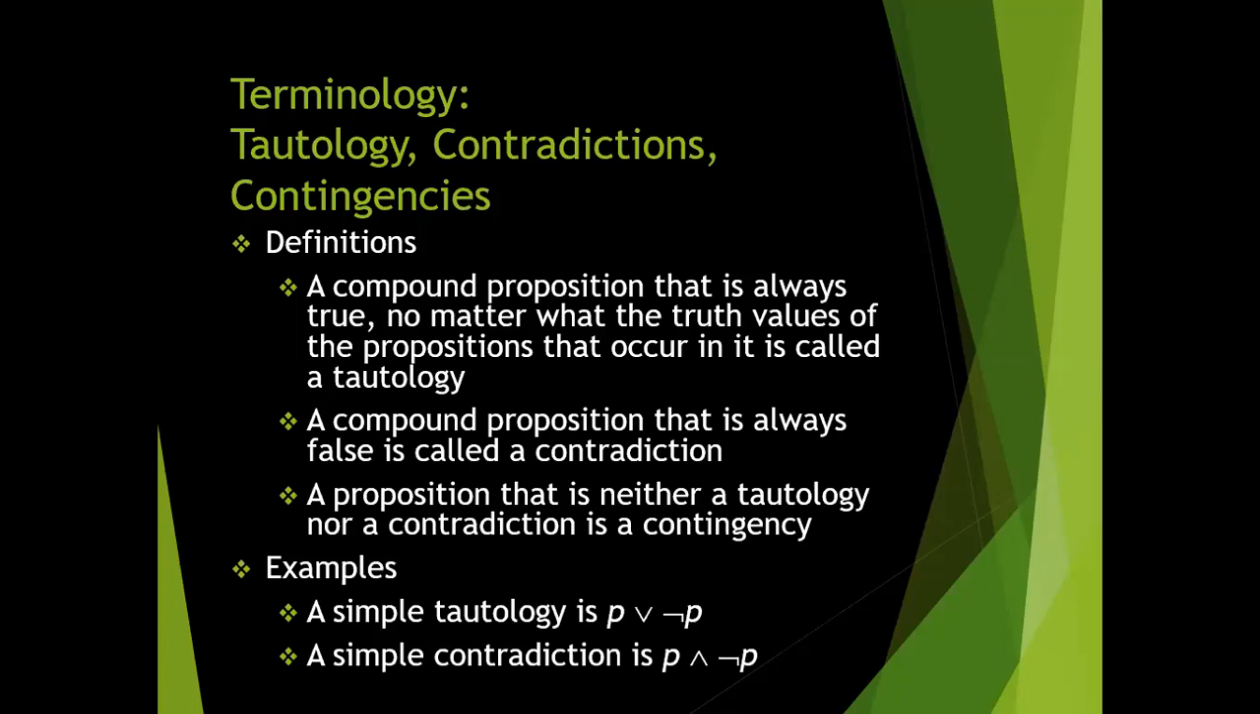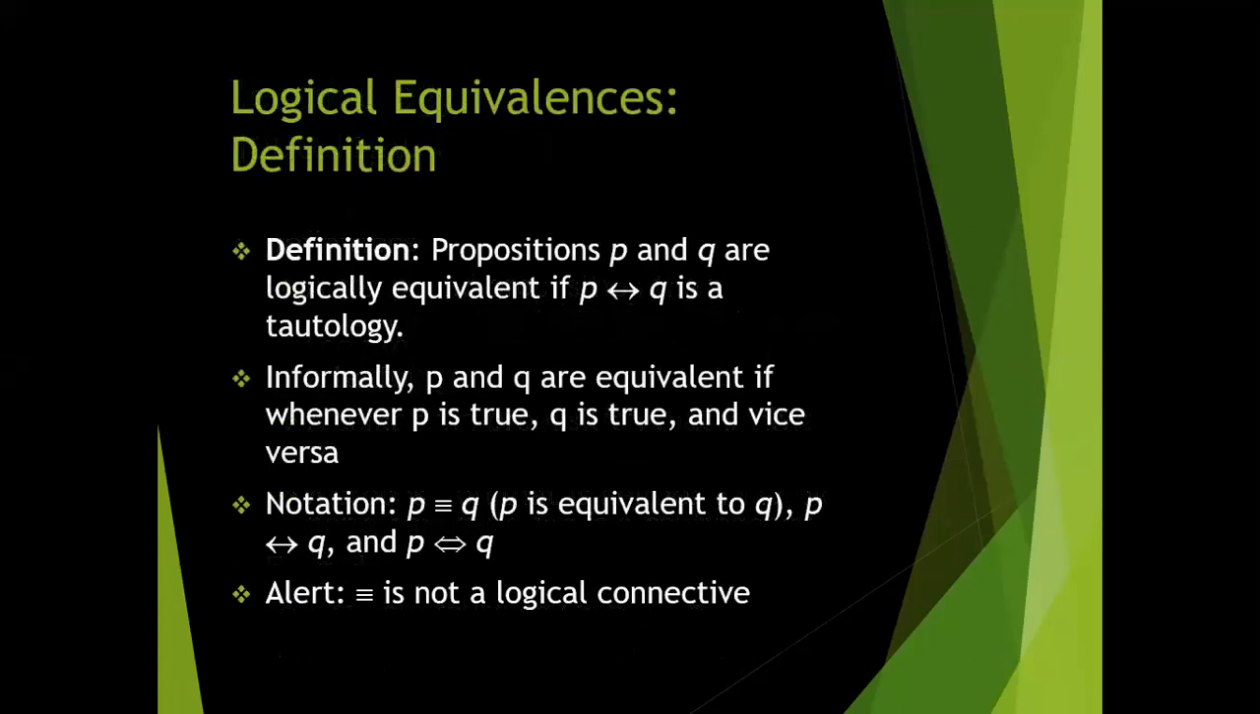A compound proposition that is always false is called a contradiction. Contradiction is nothing but a compound proposition which always returns a false value. A proposition that is neither a tautology nor a contradiction is known as a contingency. Means a compound proposition that cannot be defined as a contradiction or tautology is known as a contingency. Some examples are written below.